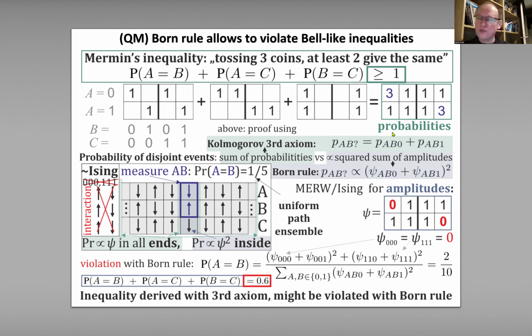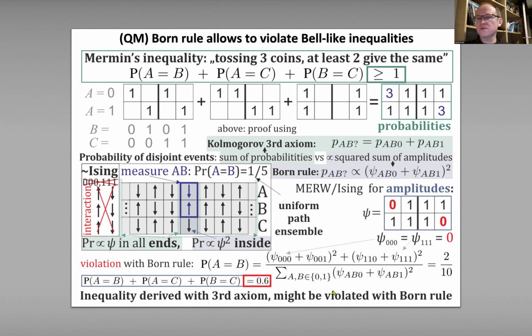In contrast, quantum mechanics allows us to switch it to the Born rule. Different answer to the same question. If you do it, let's look at this amplitude. So just replace these threes with zeros, and using them with the Born rule, we get a violation. So no longer above 1, but just 0.6.